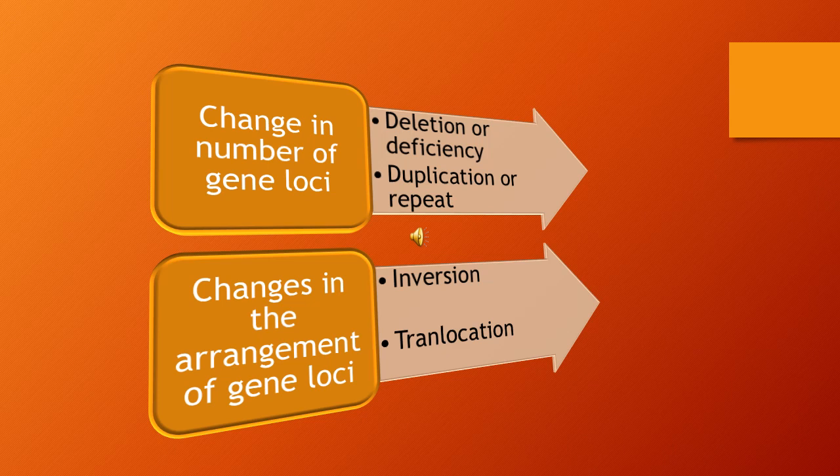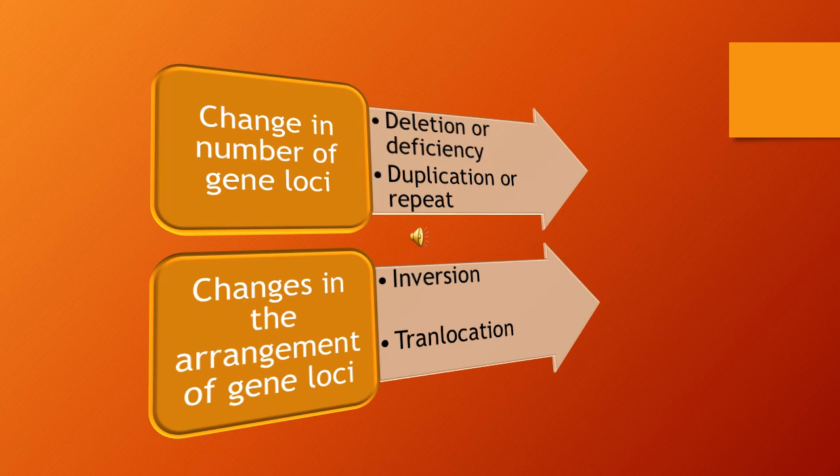It is divided into two types: change in the number of gene loci and change in the arrangement of gene loci. These two kinds of aberration are a very important key point: first the number, then the arrangement.